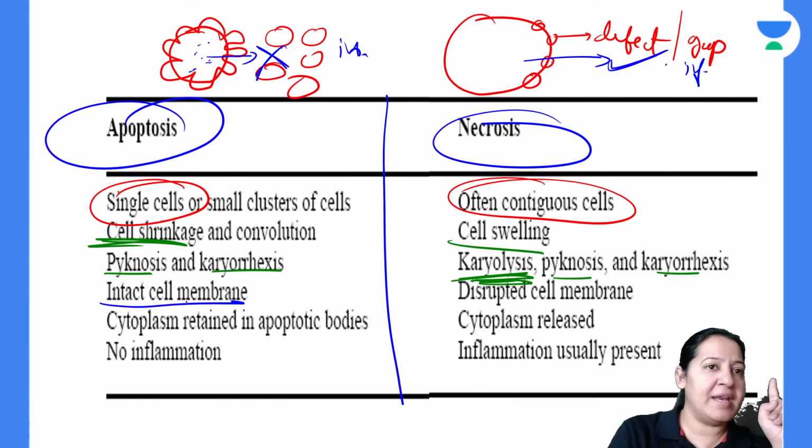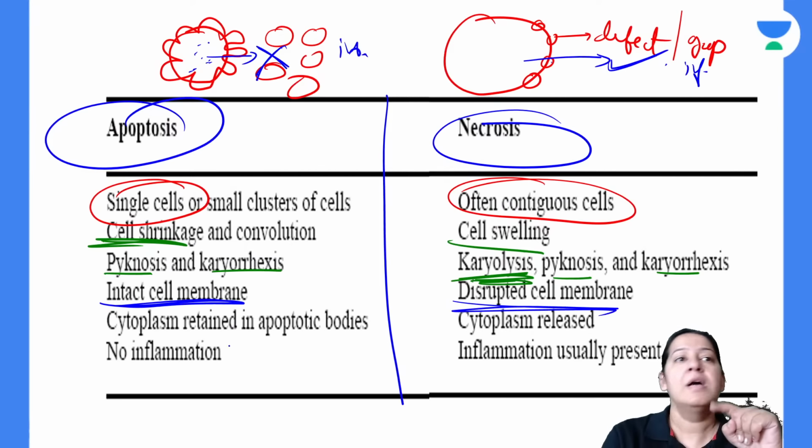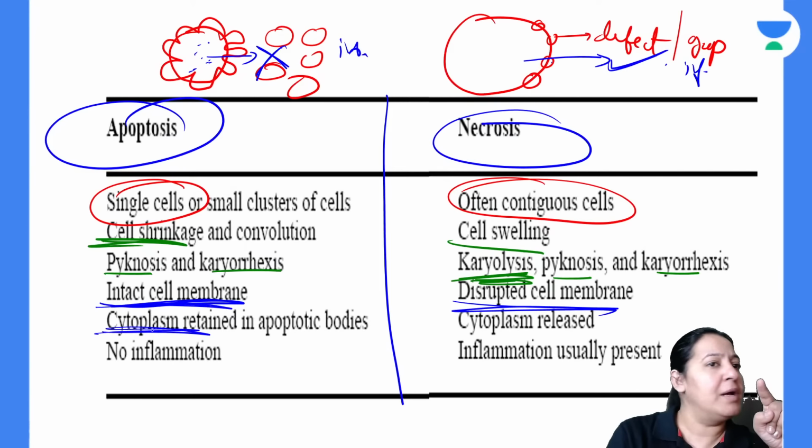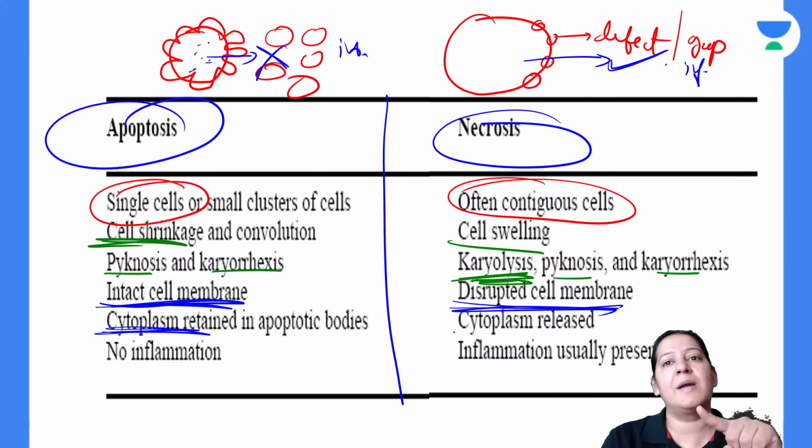So here the cell membrane is intact, here the cell membrane is disrupted. Since the cell membrane is intact, there is no leakage of cytoplasm. Since the cell membrane is disturbed, cytoplasm leakage is there. There is no inflammation, there is inflammation.